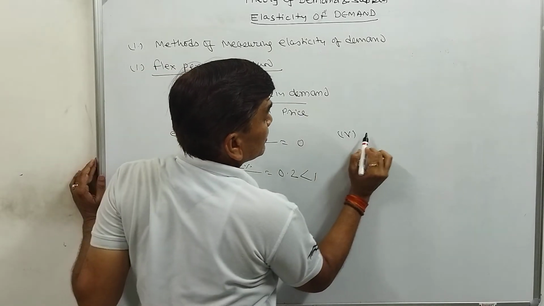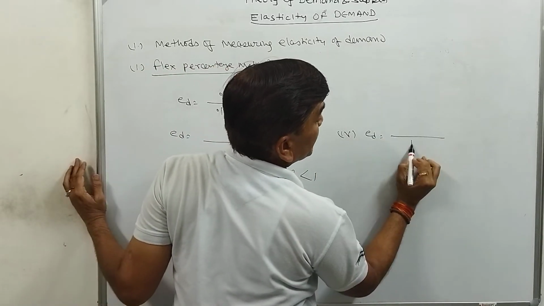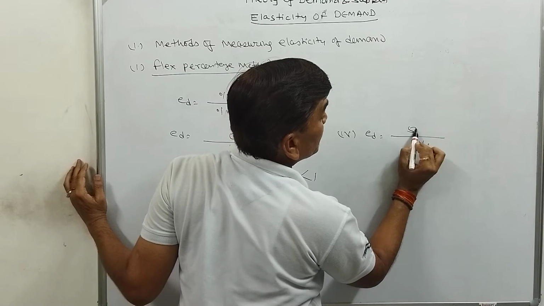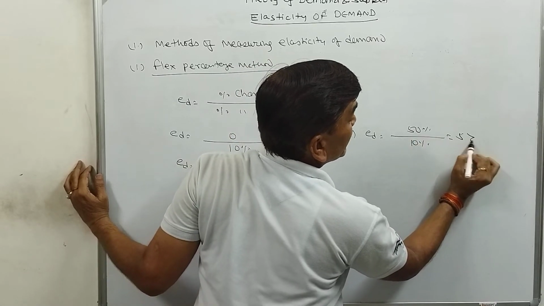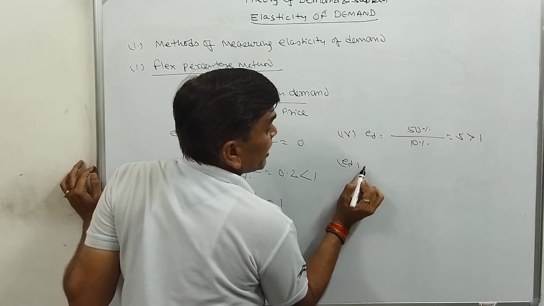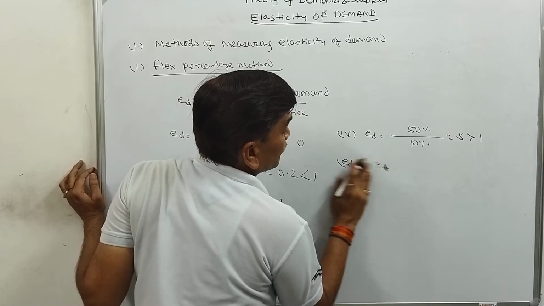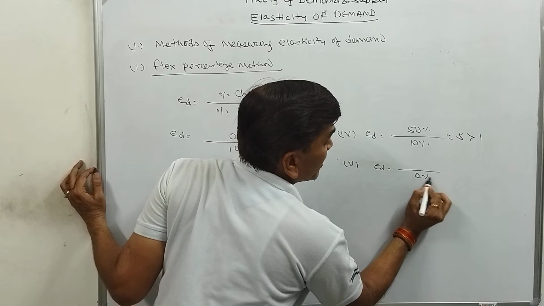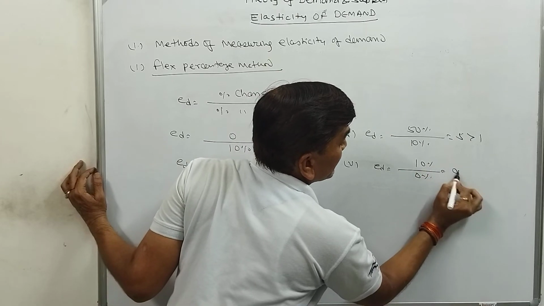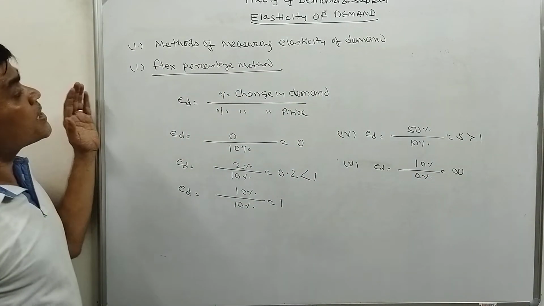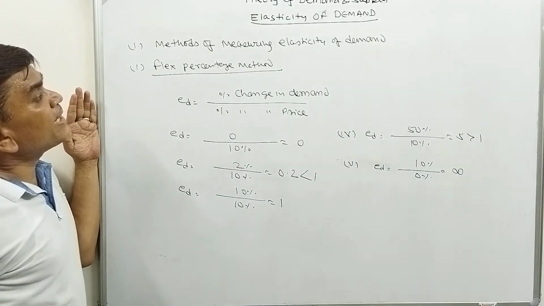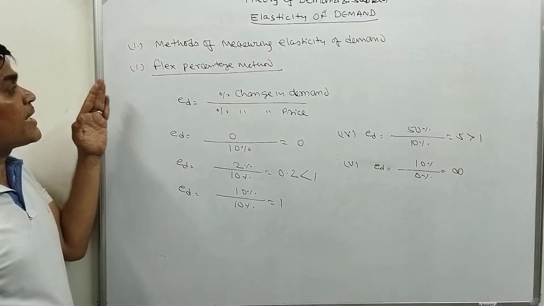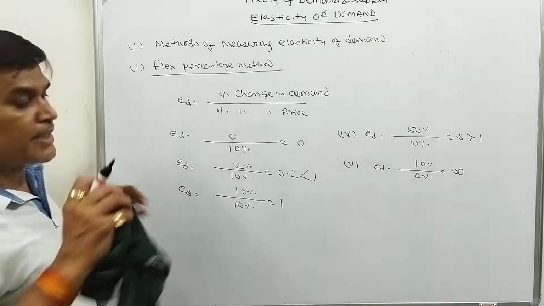Fourth, 10% change in price and 50% change in demand, so 5, greater than unit elastic. Fifth, there is no change in price but a change in demand, that is infinity. So this is the first method of measuring the elasticity of demand, called the percentage method.